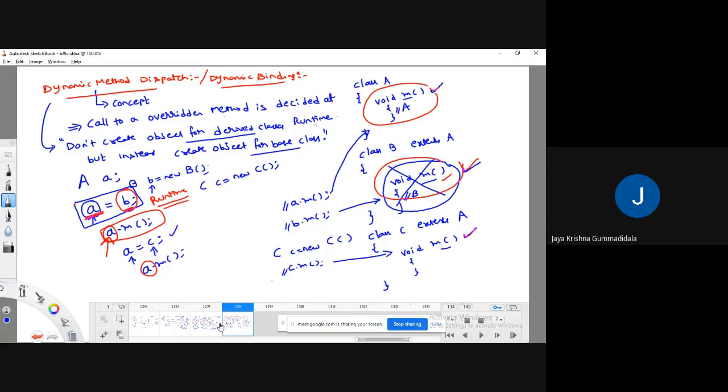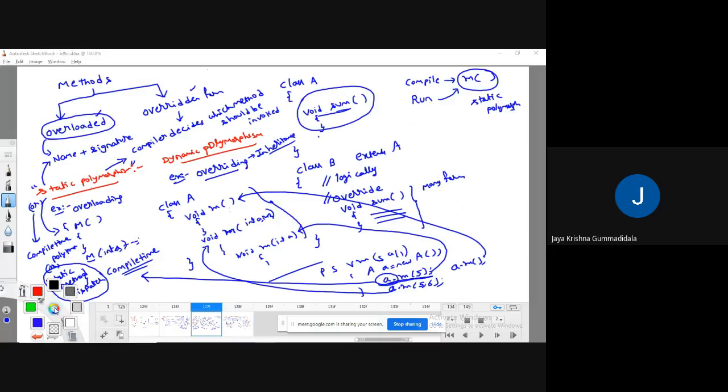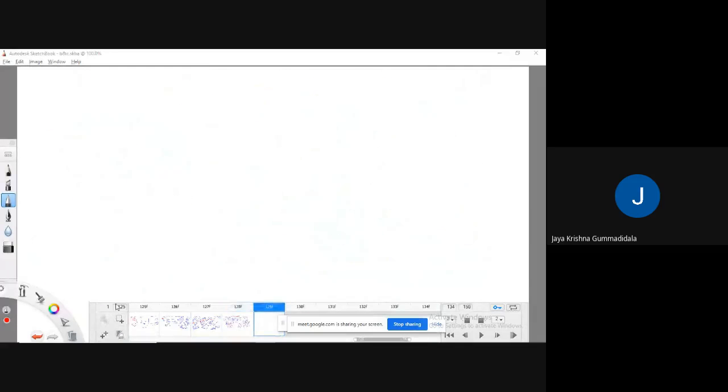Okay, fine. So while implementing the concept of dynamic polymorphism, we will use the concept of dynamic method dispatch or dynamic binding. Generally, why are we going for overridden methods?